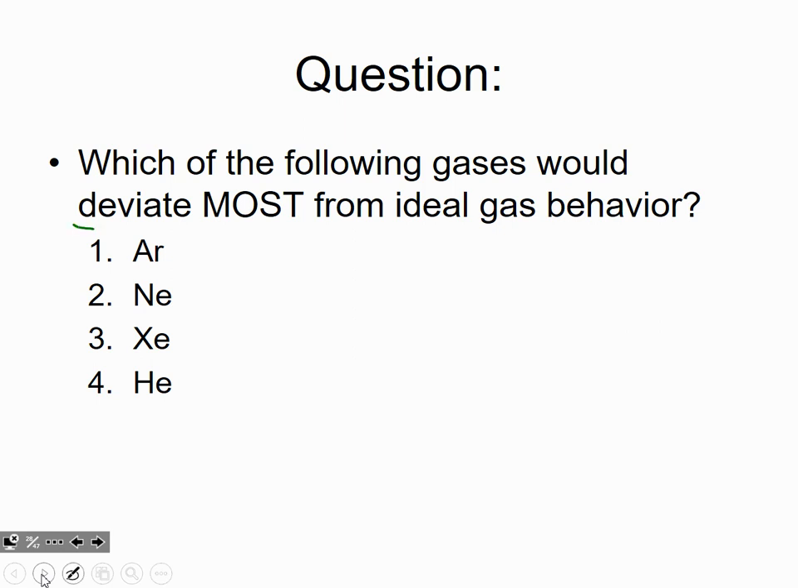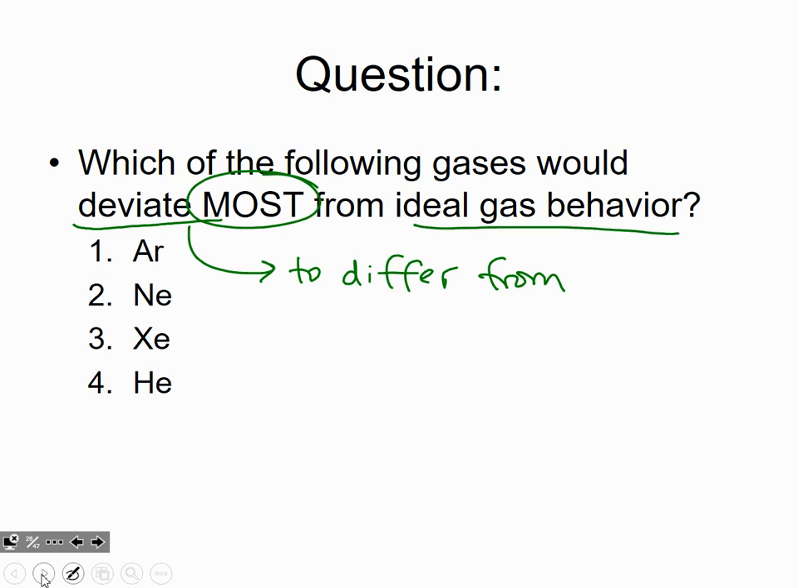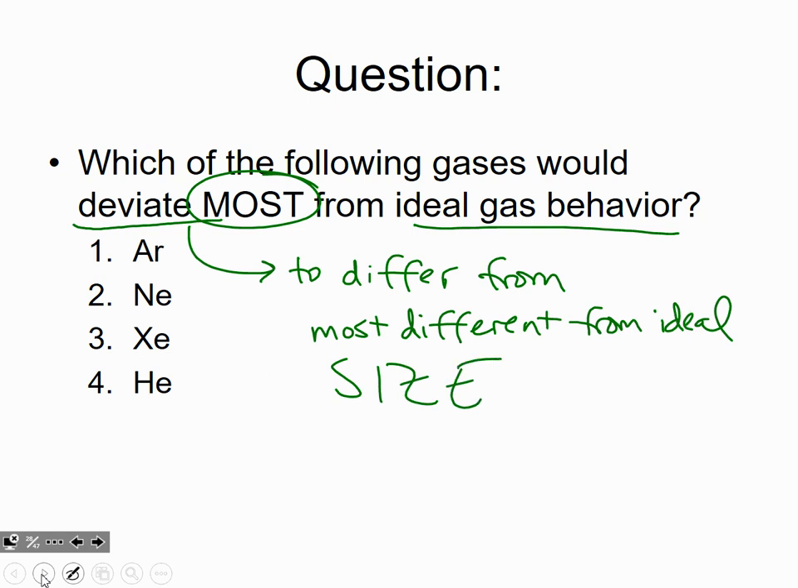And then which of the following gases would deviate most from ideal gas behavior? Well, what does that mean? Deviate. Deviate means to differ from. And if it's saying deviate most from ideal gas behavior, it's saying which gas is most different from ideal. Now, when I look at these options, all they've given me are gases. So now I know this is not based on condition. I know this is based on size. So I'm not looking for low temp, high pressure, high temperature, low pressure, because that's not an option.